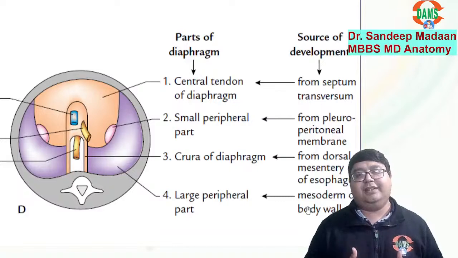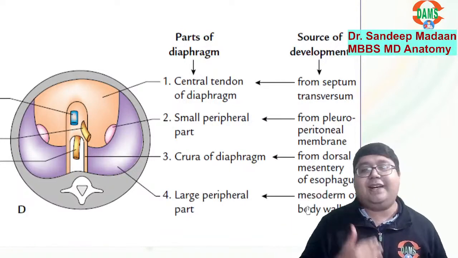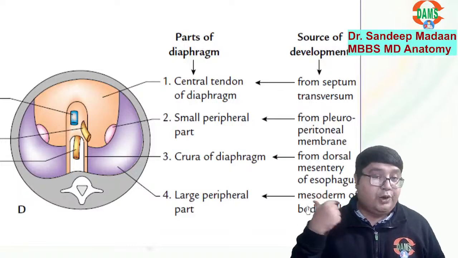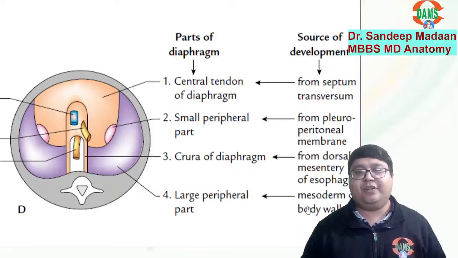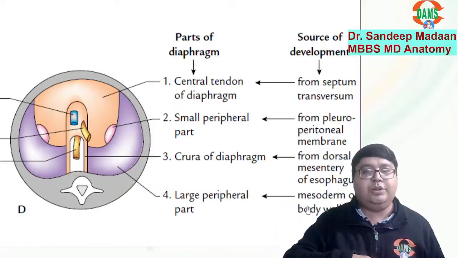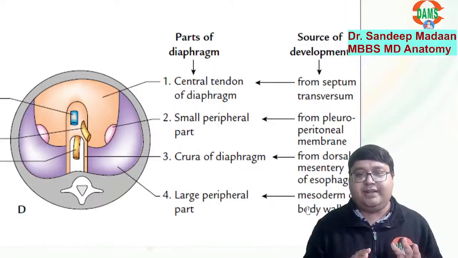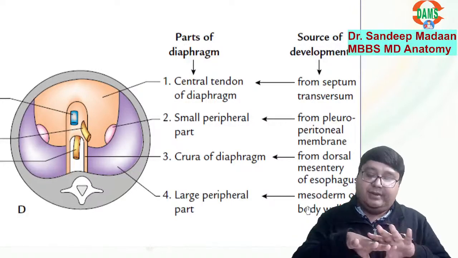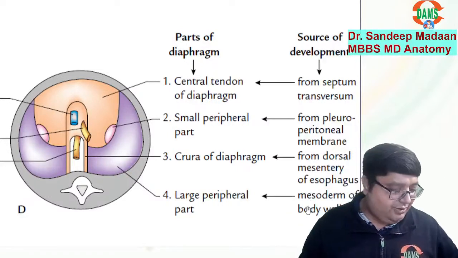Have you ever thought why the cervical nerves of the neck region are going down to supply the diaphragm? Because the myotomes, the muscle, migrated from the cervical region. When the muscle migrates and goes down, it takes the nerve supply also along with it. So muscles will migrate, nerve supply will migrate, and the muscle will settle, and nerve supply will take care of the muscle there. Is that all okay?